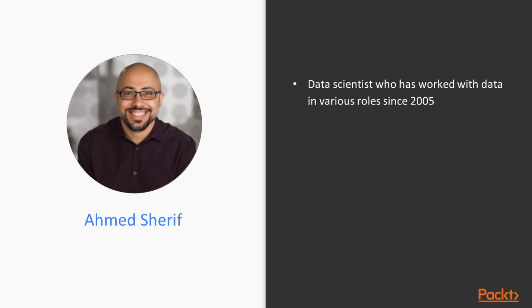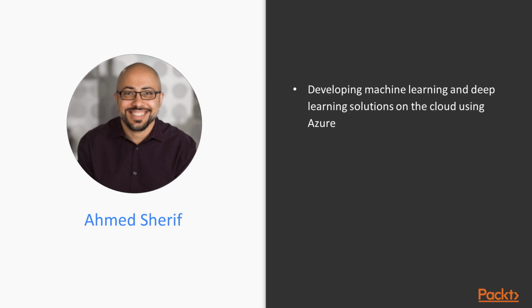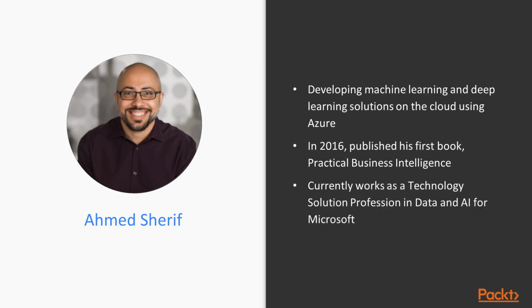Ahmed Sharif is a data scientist who has been working with data in various roles since 2005. He started off with BI solutions and transitioned to data science in 2013. In 2016, he obtained a master's in predictive analytics from Northwestern University, where he studied the science and application of ML and predictive modeling using both Python and R. Lately, he has been developing ML and deep learning solutions on the cloud using Azure. In 2016, he published his first book, Practical Business Intelligence. He currently works as a technology solutions professional in data and AI for Microsoft.